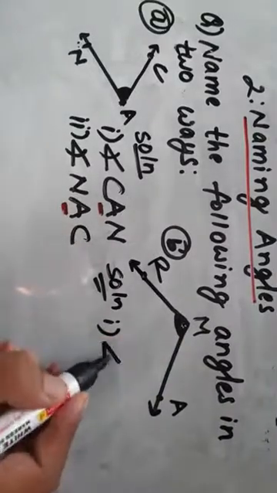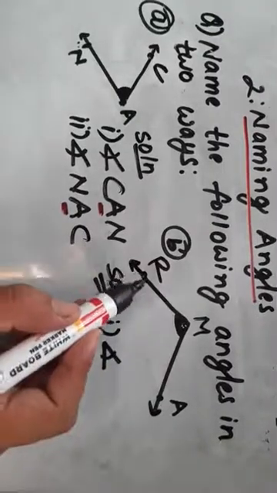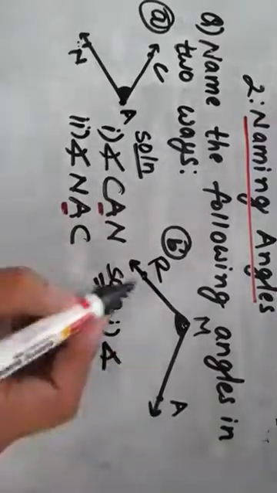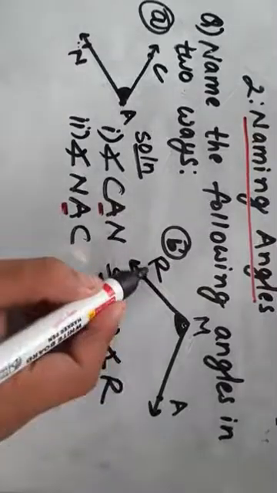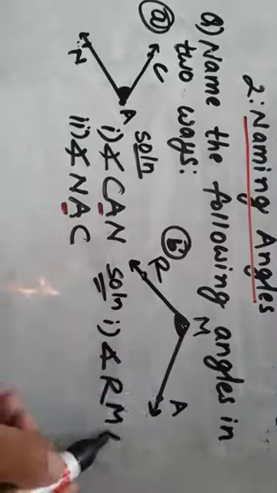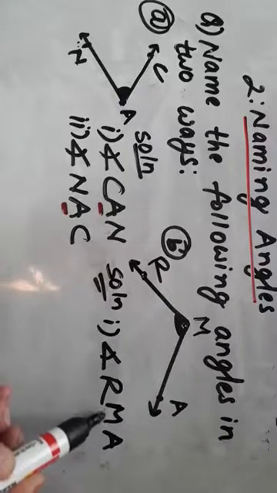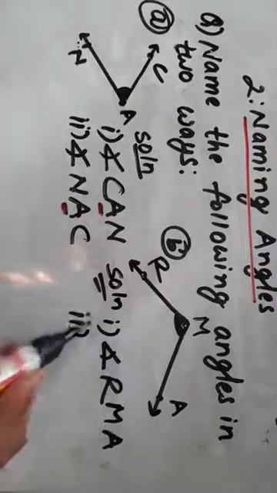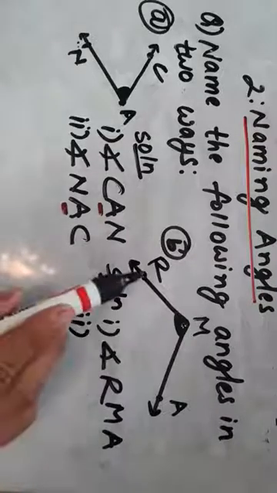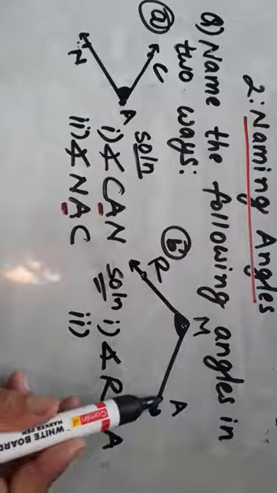So let's write. This is your symbol of angle. Now you have to either begin from R or you can begin from A. So angle R M A. As M is the vertex, the vertex must lie in the middle. In the first way we wrote R in front. Now in the second way we will write A in front.